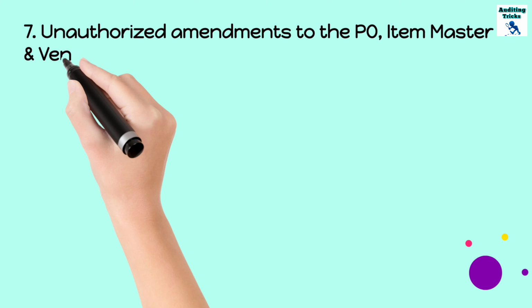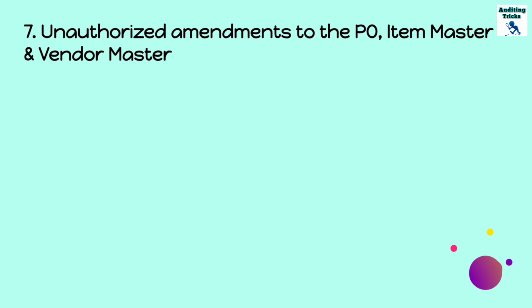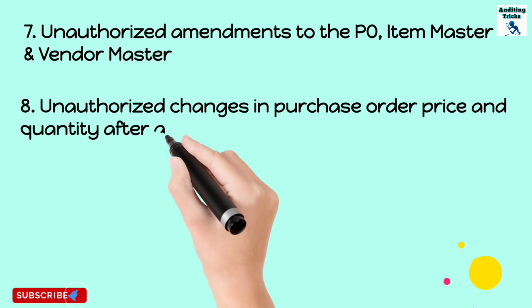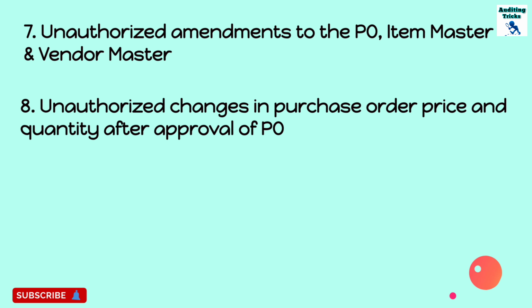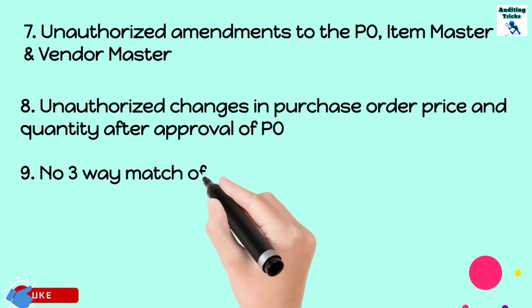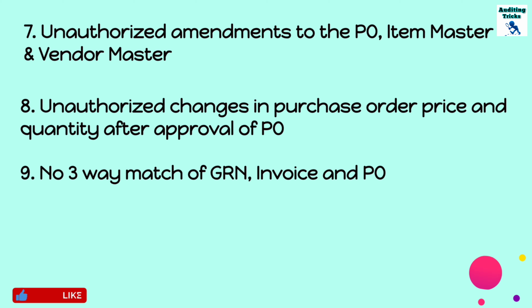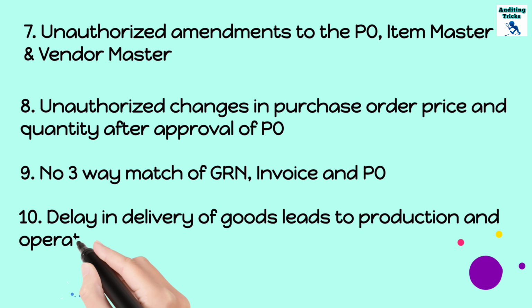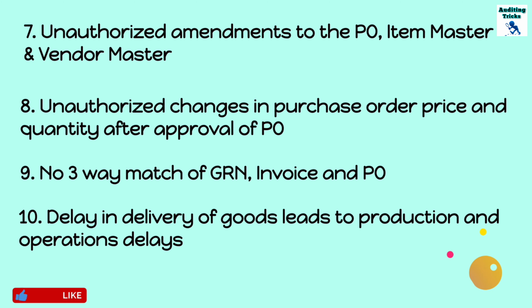Seventh is unauthorized amendments to the PO, item master or vendor master. Eighth is unauthorized changes in purchase order price and quantity after the approval of PO. Ninth is no three-way match of GRN, invoice and PO quantity. 10th is delay in delivery of goods, which could lead to production and operation delays.